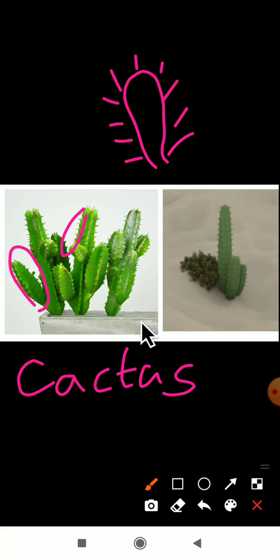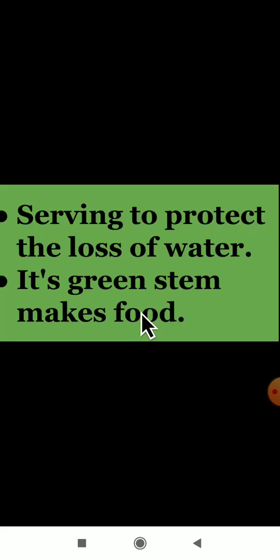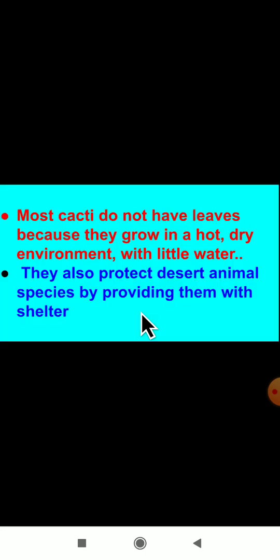This is the cactus. Next, we will see how the cactus plant serves to protect against the loss of water. Why do cactus plants have spines? To protect against the loss of water. These cactus plants grow in a hot and dry environment with little water. As you all know, in a hot and dry environment there is little water. Most cactus plants do not have leaves because they grow in a hot, dry environment with little water.